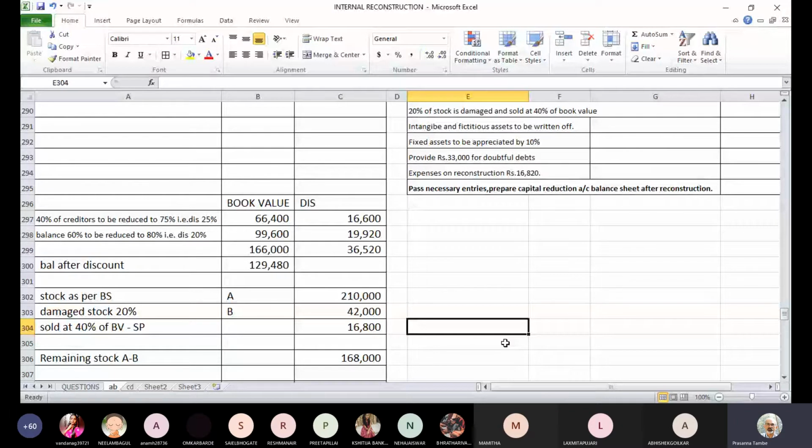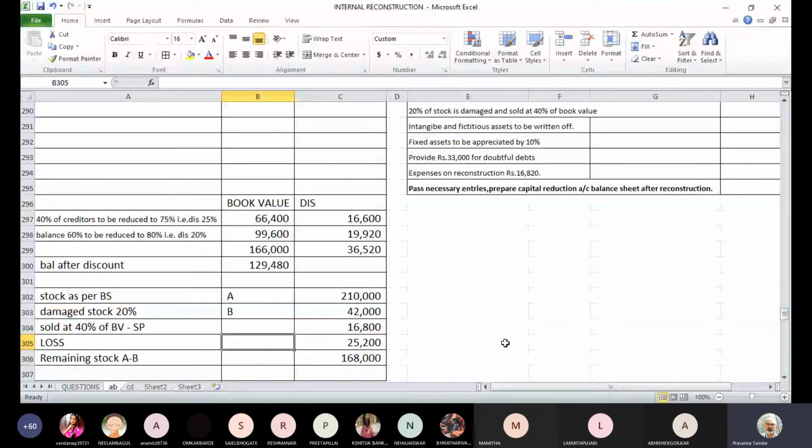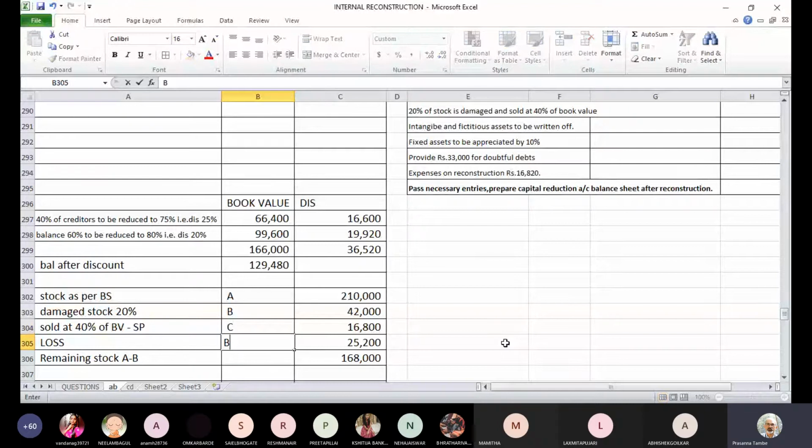So what is the loss you are getting in the process? Loss will be cost minus selling price. So loss is so much. If you want to find out the loss, it will be B minus C. Cost minus selling price. That's your loss, which is 25,200 rupees. So let us pass the entry.